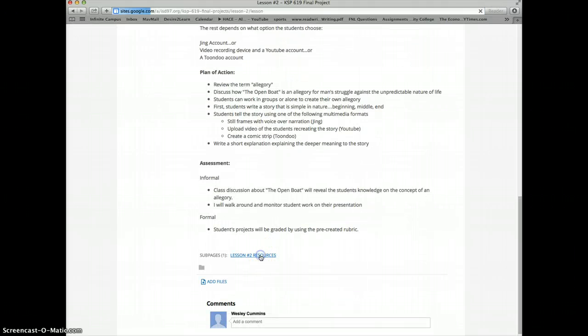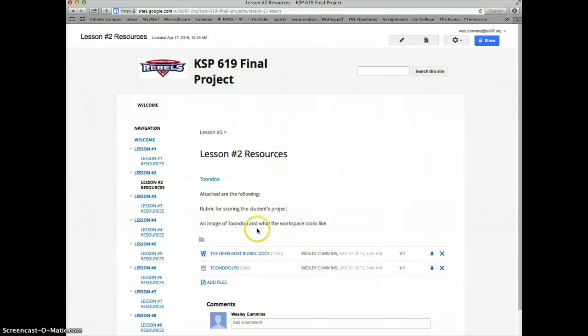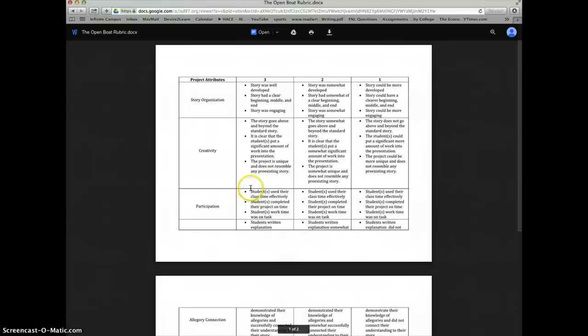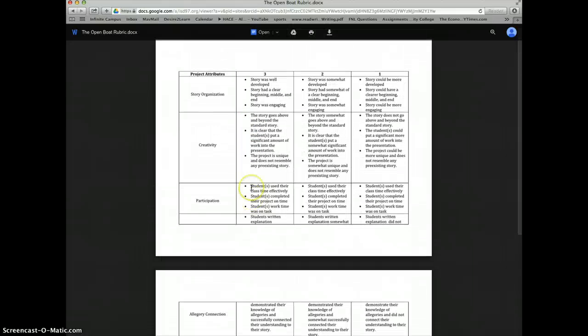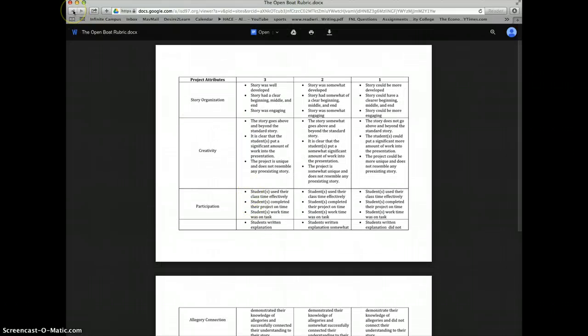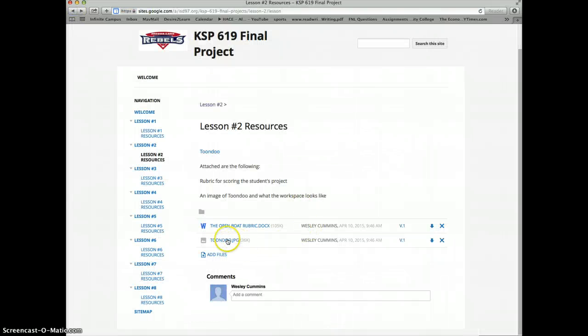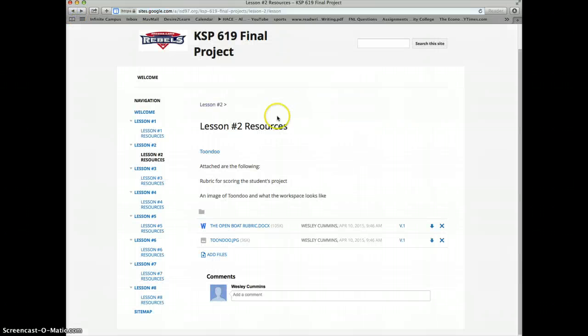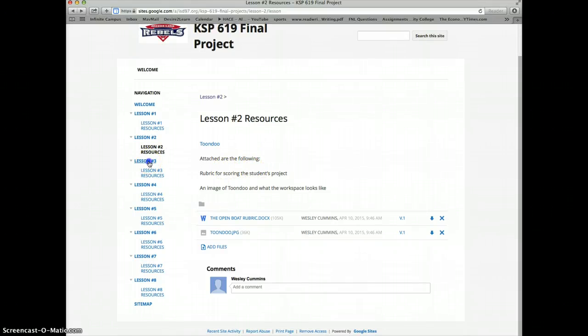On the bottom you'll find the resource page. The resource page contains first the rubric that will be used, and also just a picture of the Toondoo workspace. As you can see, it's really easy. You drag a background and you can drag the characters in and put the voice boxes in here. So they have both those options to create their presentation.